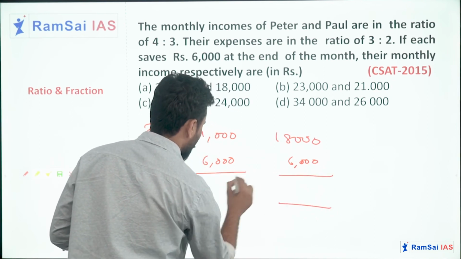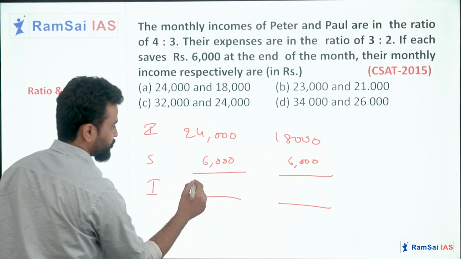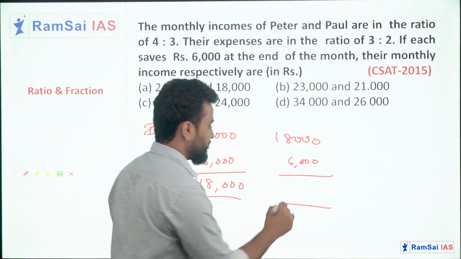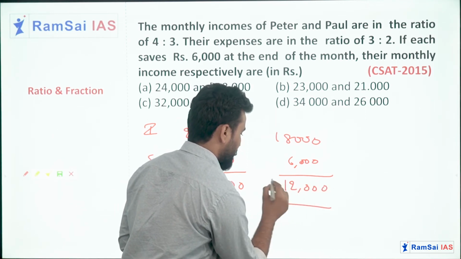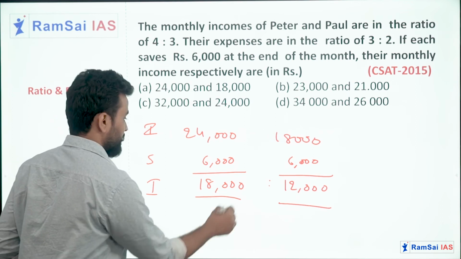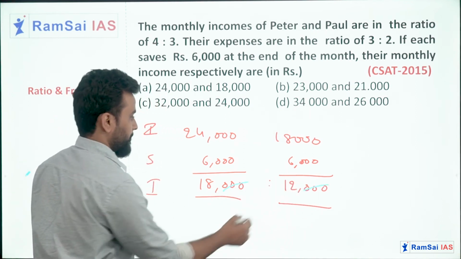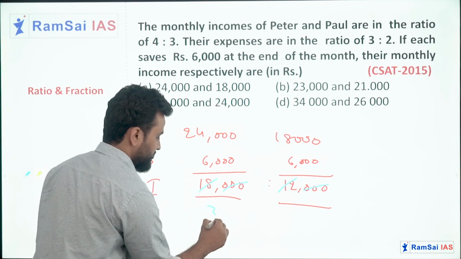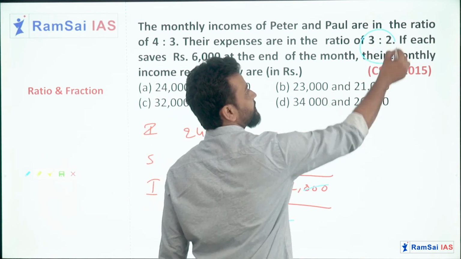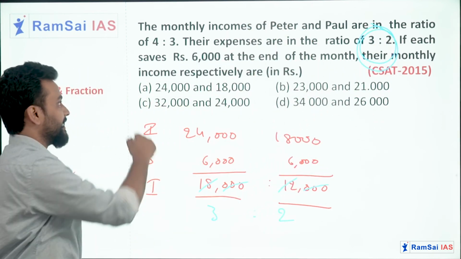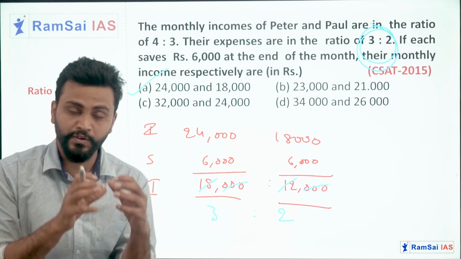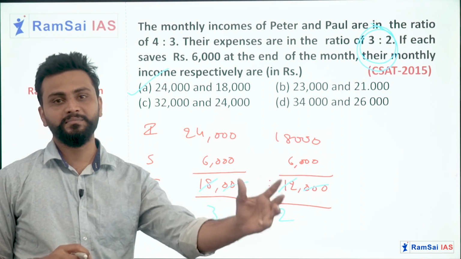Then their expenses will be the difference of these two, 18,000 and 12,000, and the ratio will be 3 zeros, 3 zeros, 6 threes, 6 twos. The ratio is 3:2 as mentioned in the question itself. So option A gives you the exact answer. Hope it is clear. So we can solve a few questions by using the trial and error method as well.